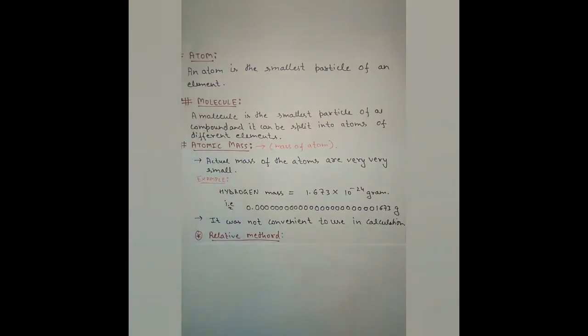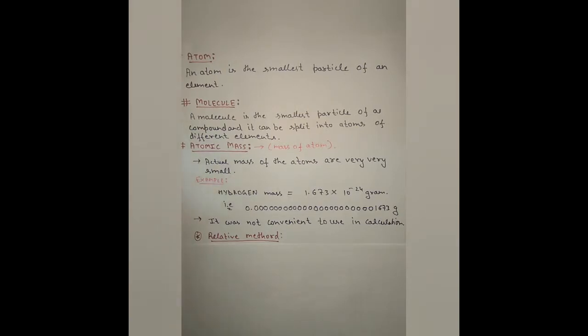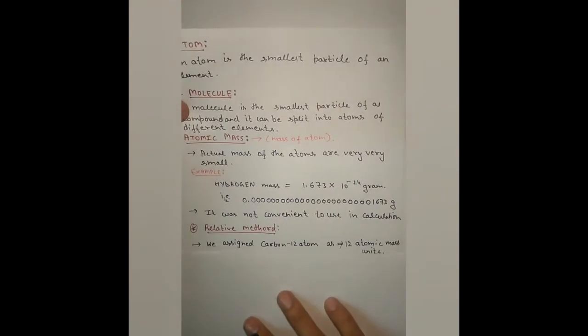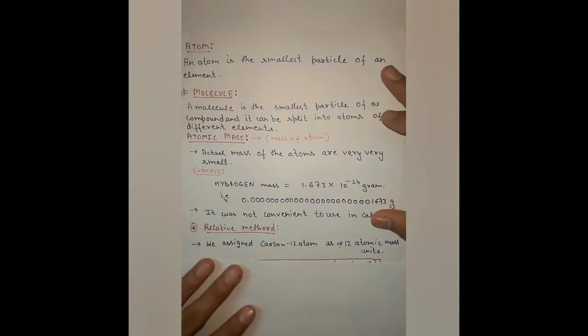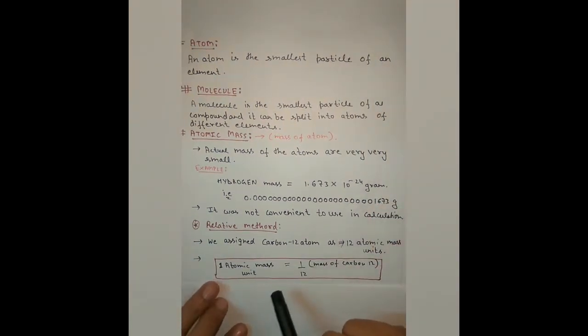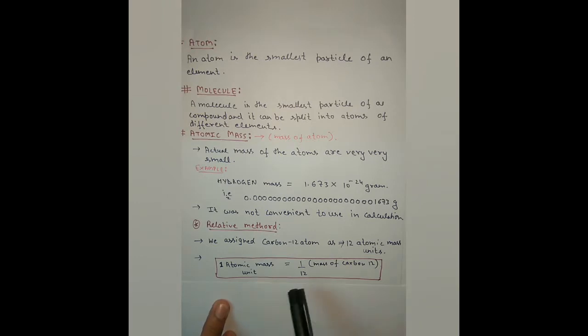In this method, we take carbon 12 as the reference atom. First of all, we assign carbon 12 as 12 atomic mass units, from which we came to know that 1 atomic mass unit is equal to 1/12th the mass of carbon 12.